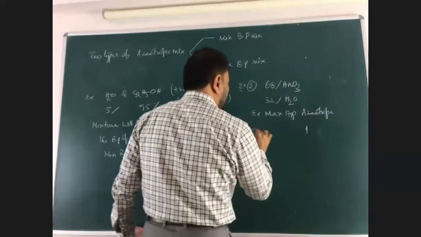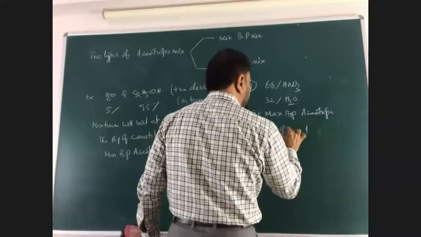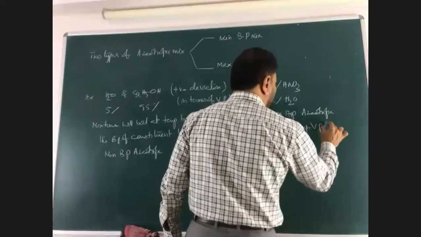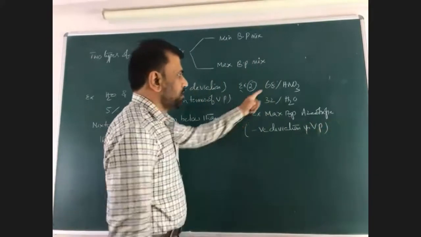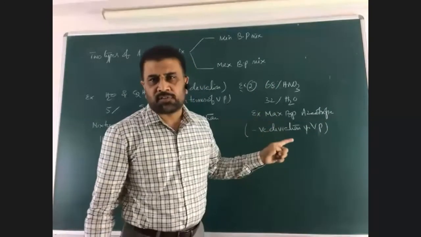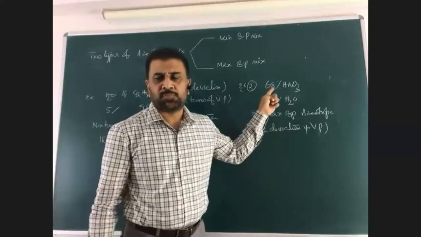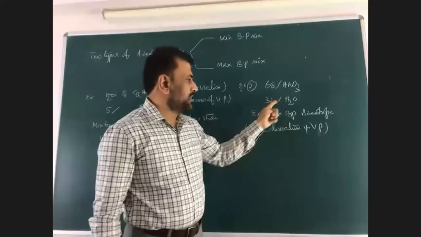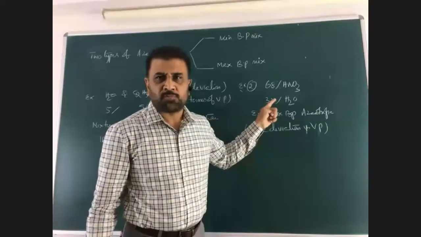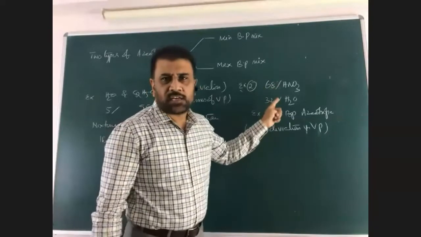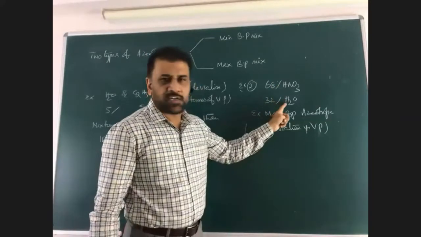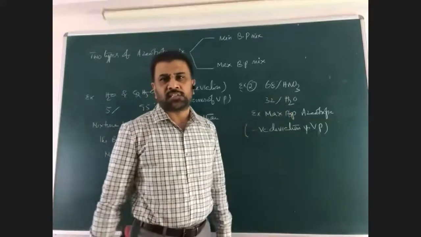That means negative deviation in vapor pressures. This mixture will boil at a temperature greater than both liquids. The boiling point of nitric acid is 82 degrees centigrade. The boiling point of water is 100 degrees centigrade. Now tell me, at which temperature does it boil? Definitely greater than its constituent liquids. What is the maximum boiling point here? 100 degrees. So it boils at more than 100 degrees centigrade.